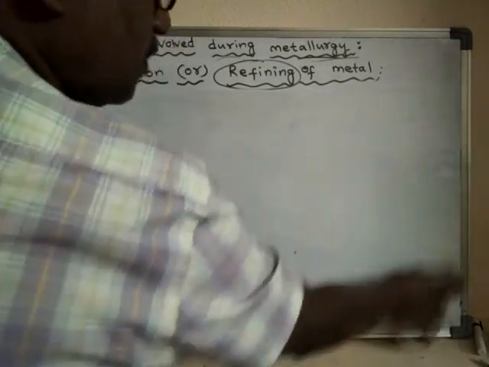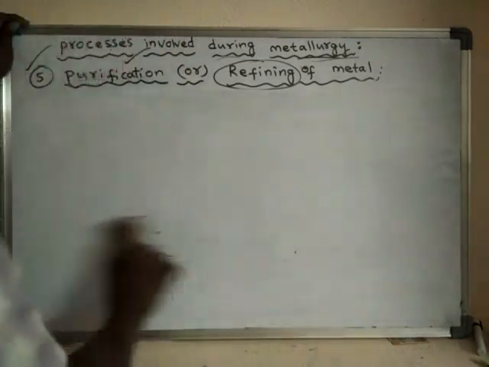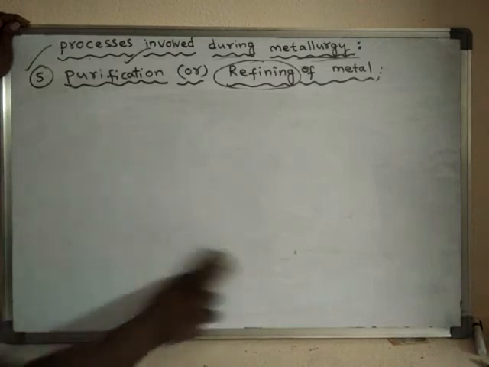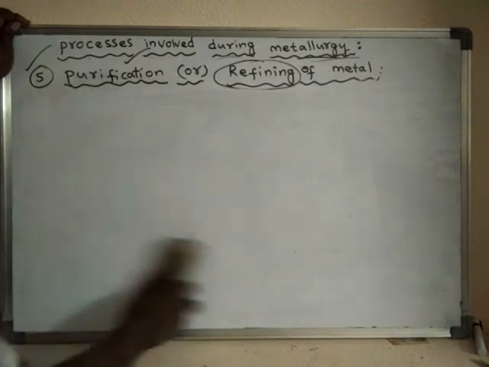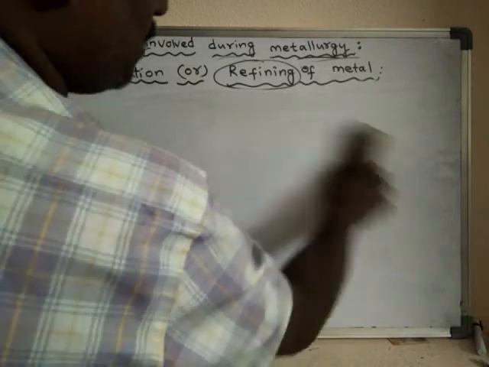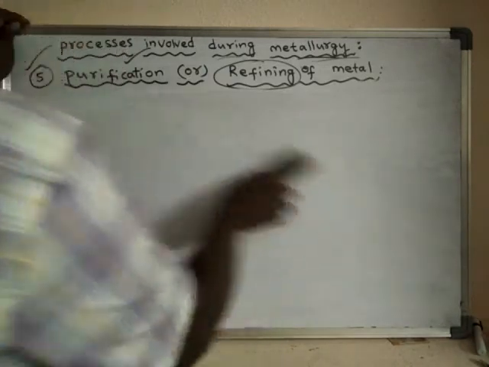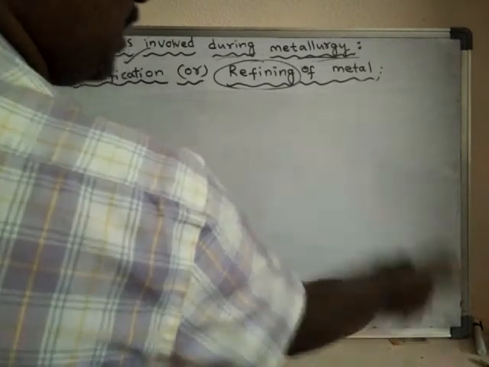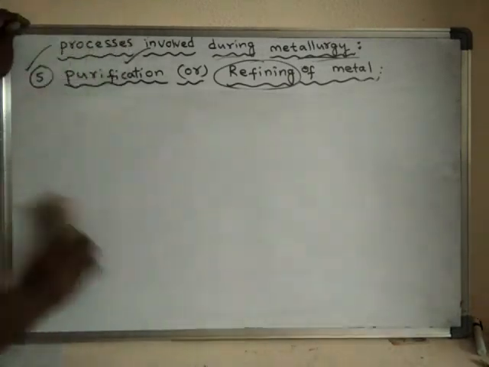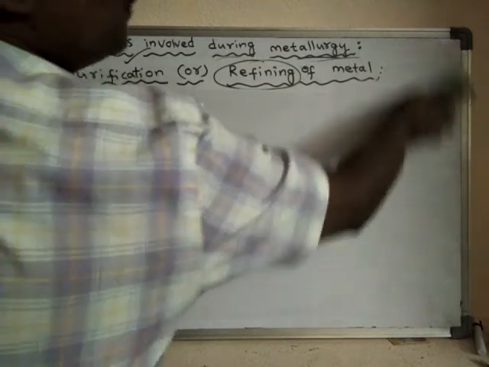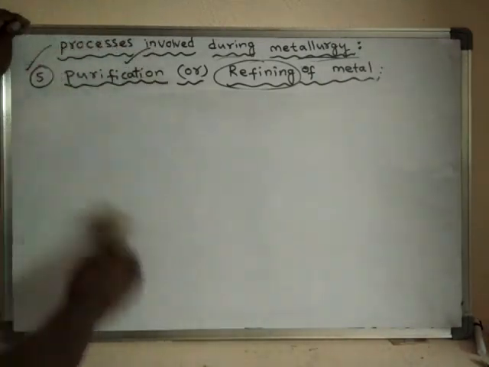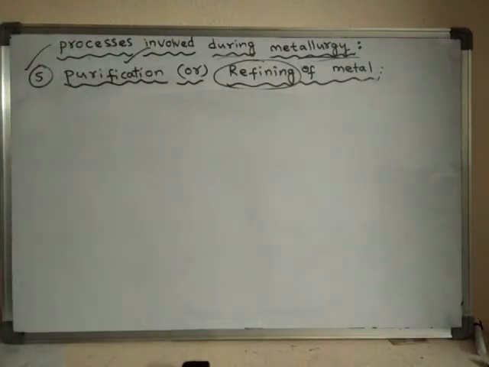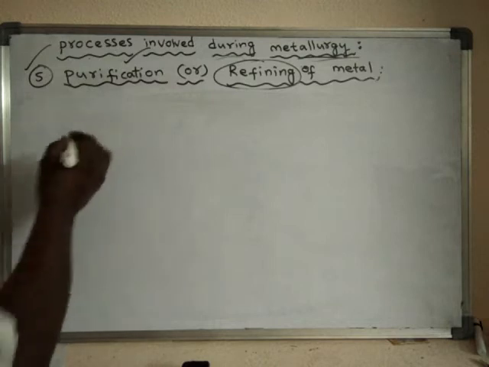This oxidation method is generally used for the purification of iron. When iron has impurities like carbon, arsenic, sulfur, phosphorus, etc., such iron is purified by the oxidation method.